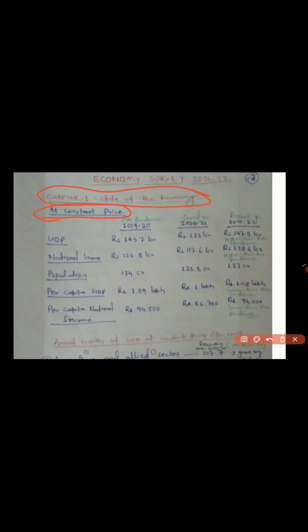In 2021-22, the GDP was 147.5 lakh crore, and in 2020-21 it was 135 lakh crore. In 2019-20 it was 145.7 lakh crore.